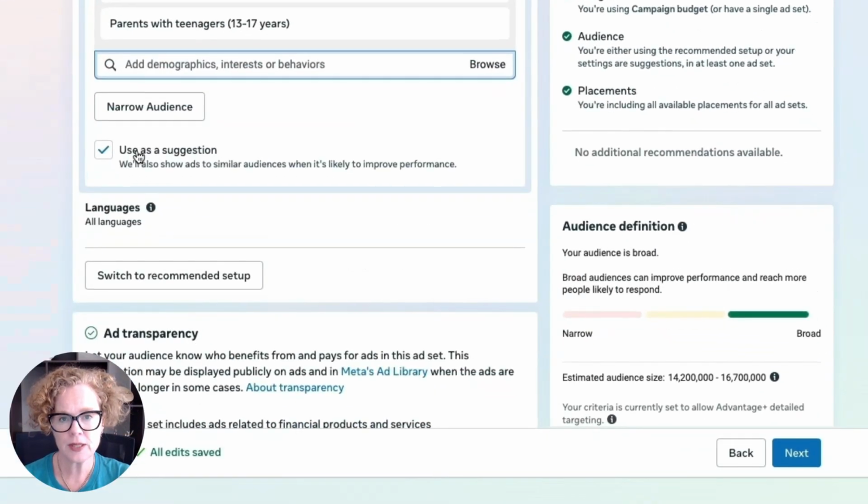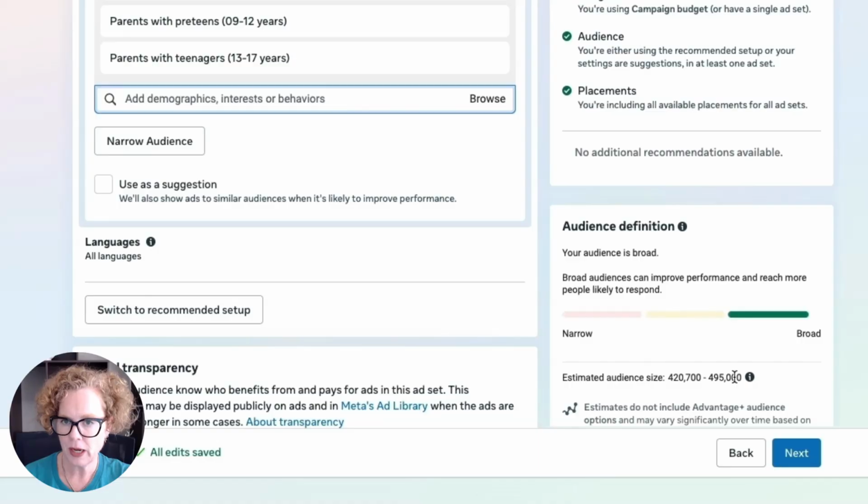Now here you'll see it says use as a suggestion. While this box is checked, you can see our audience size here is 14 to 16 million. If I uncheck that box, we can see that's now 400,000 to 495,000. So a big difference. Your location, your area size may not be 14 million.